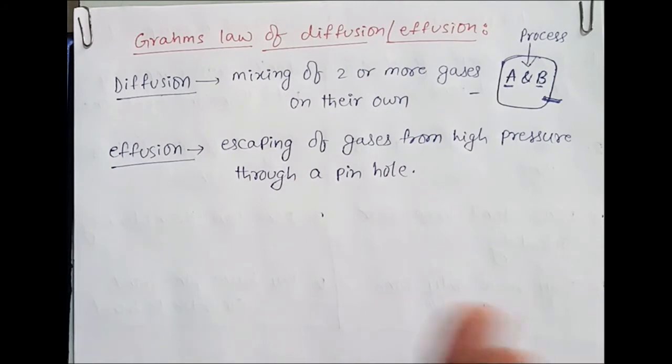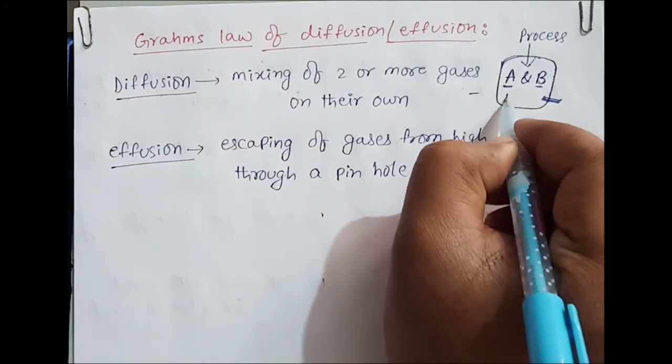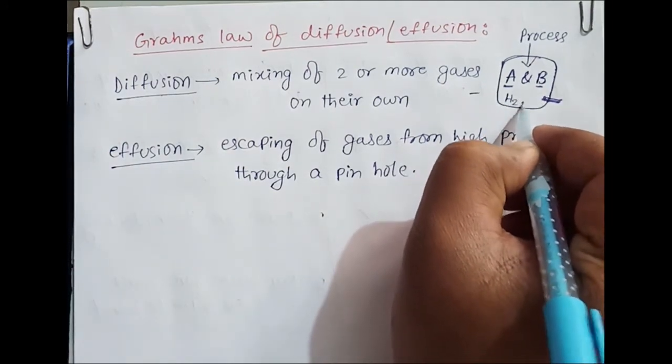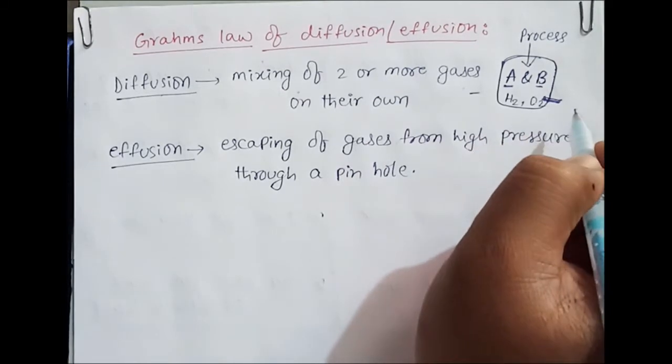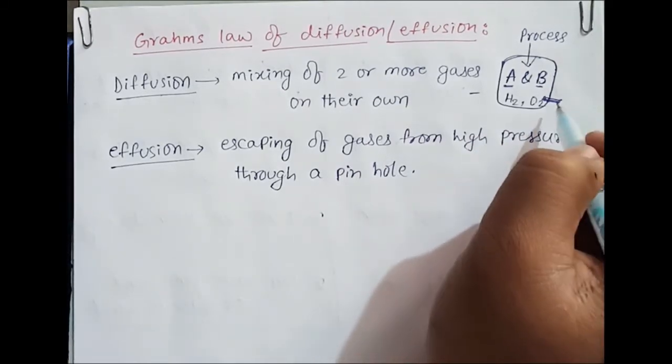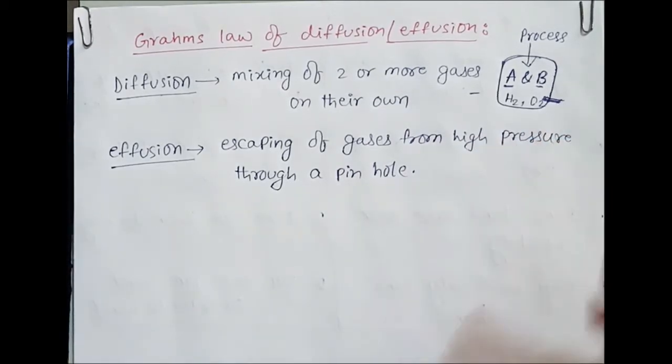Now diffusion and effusion, which one will happen fast? If you have two or more gases, like hydrogen gas and oxygen gas, which gas will come out very fast? That we have to check.